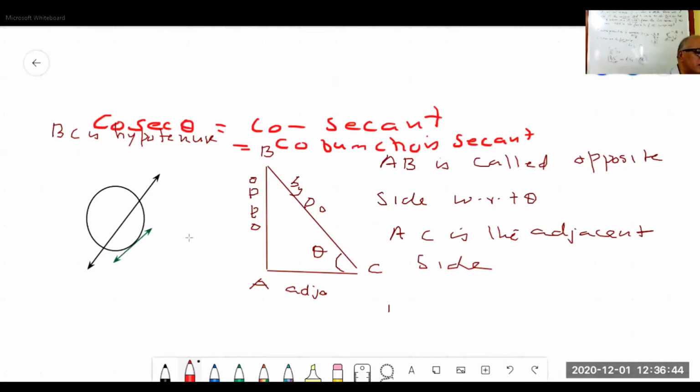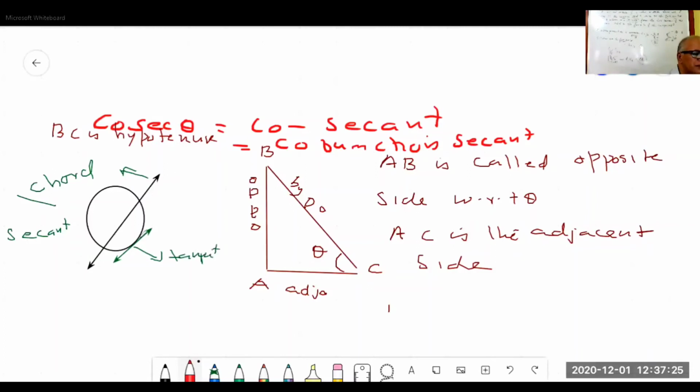The green one is tangent, the other one is secant. A secant and a chord are the same.